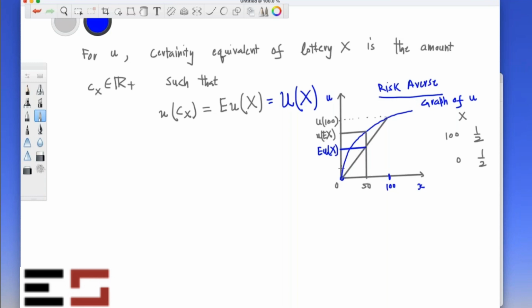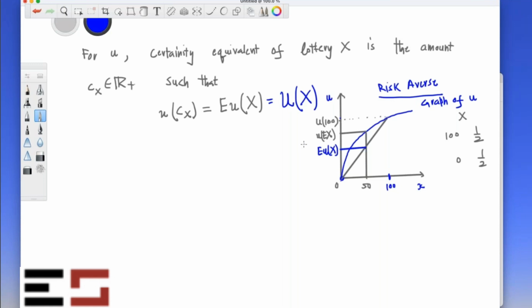So if you want half U0 plus half U100, it will be just this point. That's the expected utility, right? And clearly, U of EX is greater than E of UX because of this shape. This guy is risk averse, which is of course expected.